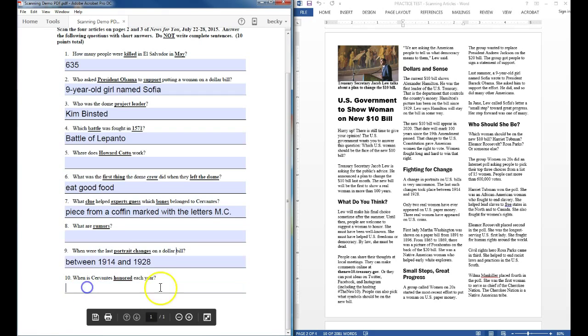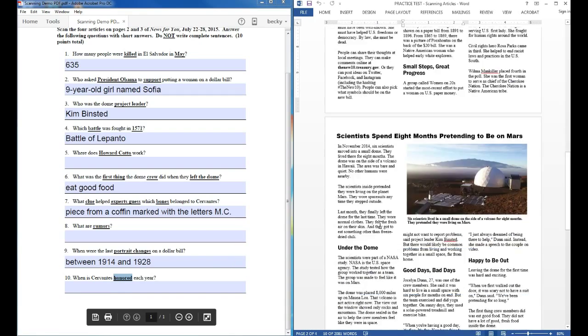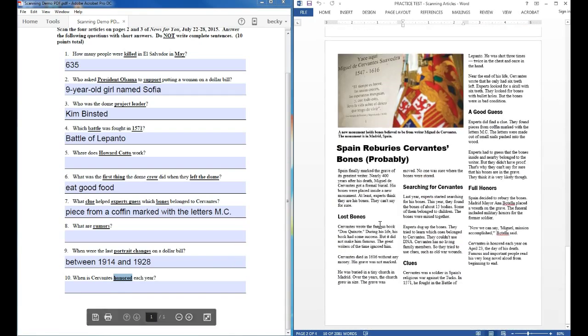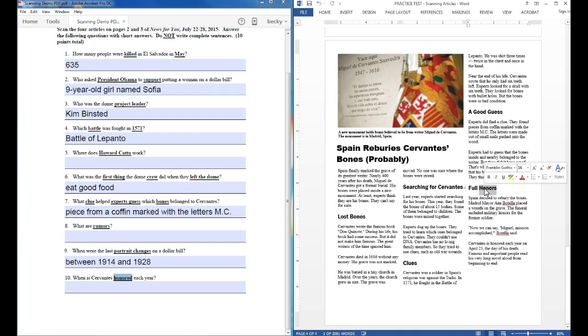Okay, number 10. When is Cervantes honored each year? I'm looking for a when, and I'm looking for the keyword honored. So I'm going to go down to my Cervantes article, and I'm going to look at my headings. Clues, a good guess. Honors. I'm going to look here first. Spain decided to rebury honors. Okay, it doesn't really give me a when. Here it is again, honored. Cervantes is honored each year on April 23rd.